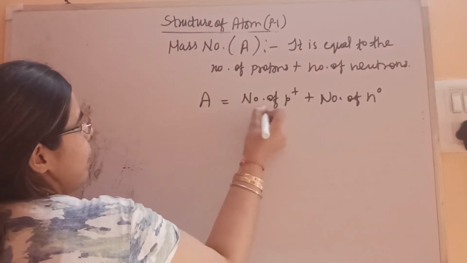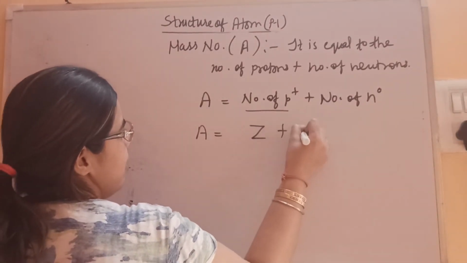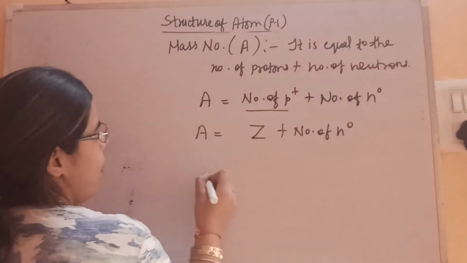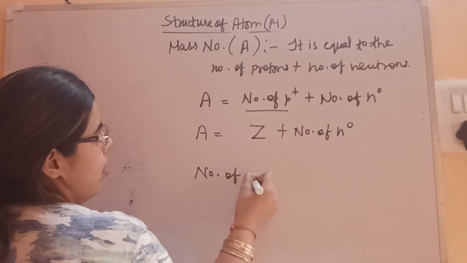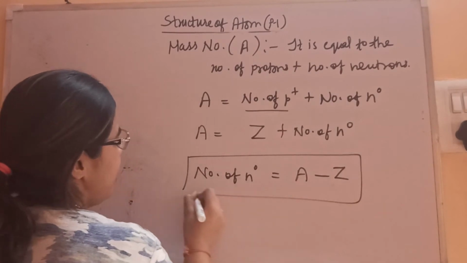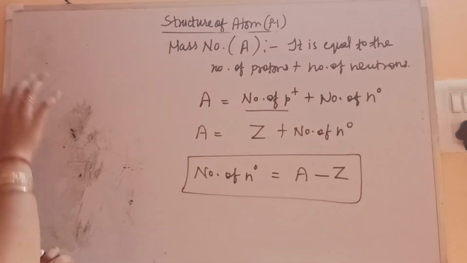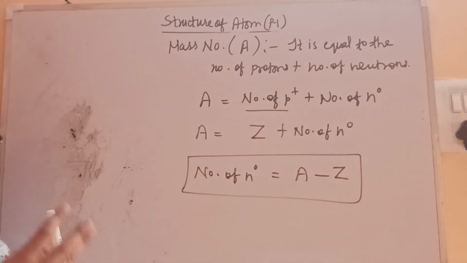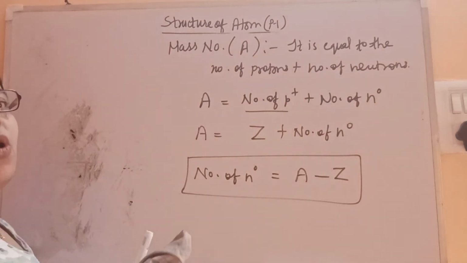Now, the number of protons is Z, that is the atomic number, so we can substitute: A equals Z plus number of neutrons. So we can easily calculate the number of neutrons by subtracting the atomic number from the mass number. This is the formula for the calculation of the number of neutrons. Now from all these things, the number of protons, electrons and neutrons, we can easily determine the composition of the atom.